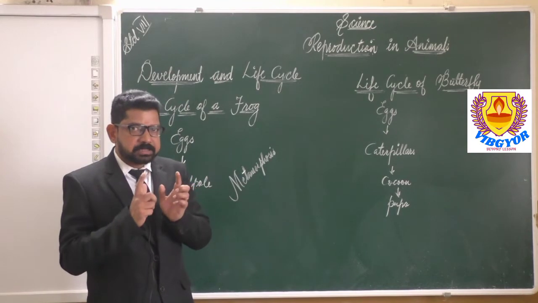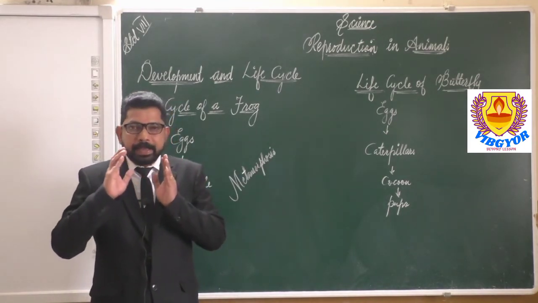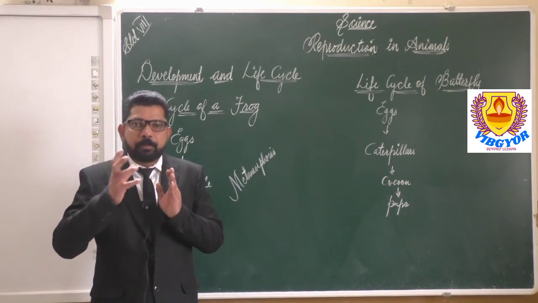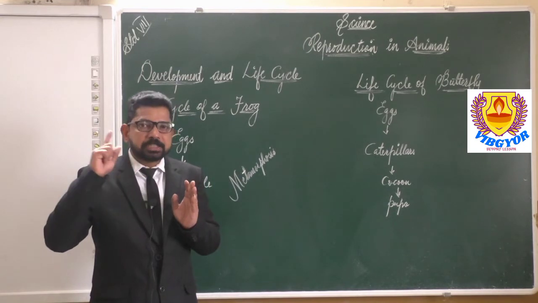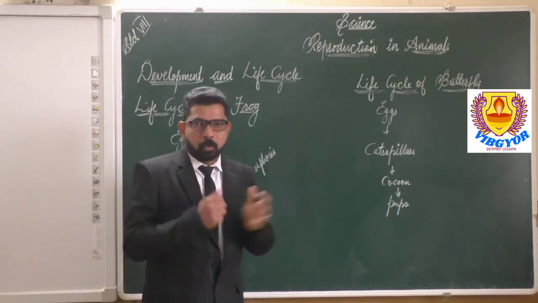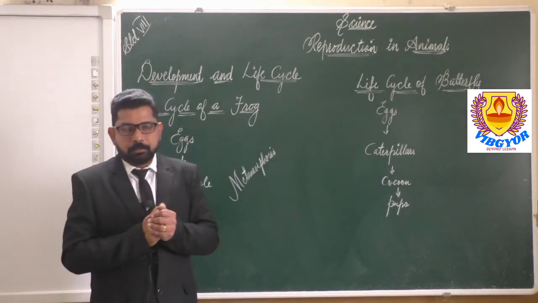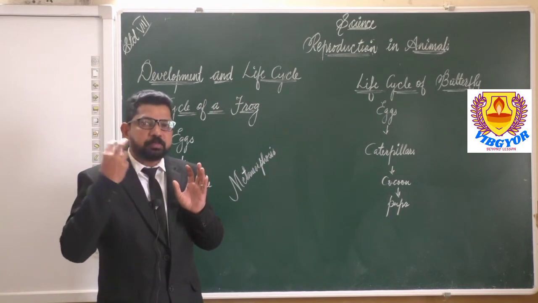In this stage what happens? They produce a liquid fluid from their body, and that will cover the body. That fluid is known as cocoon. With the cocoon, it covers its body.